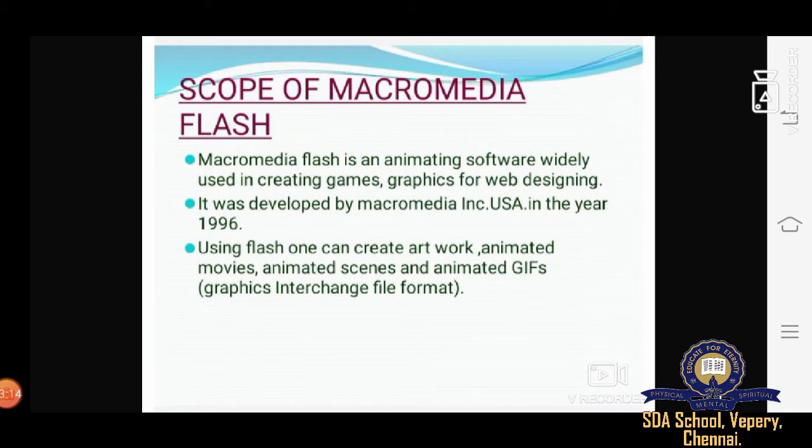The first Macromedia Flash was introduced in the USA in the year 1996. Using Flash, one can create artwork, animated movies, animated scenes, and animated GIFs, the graphics interchange file format.